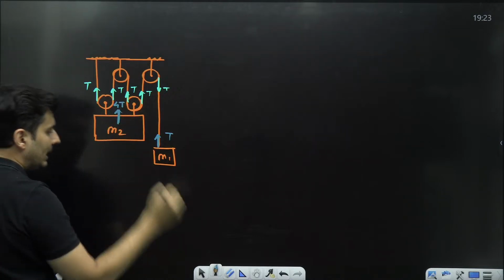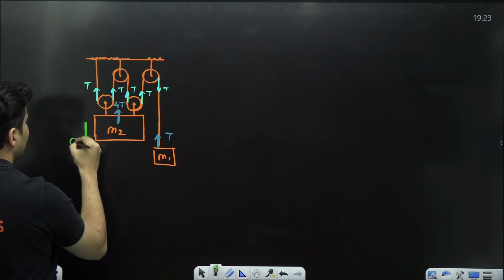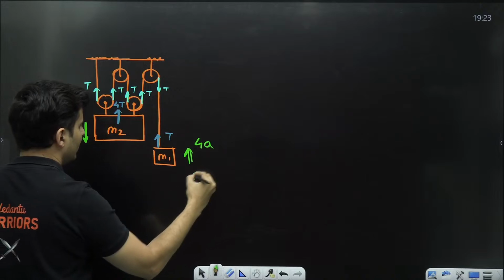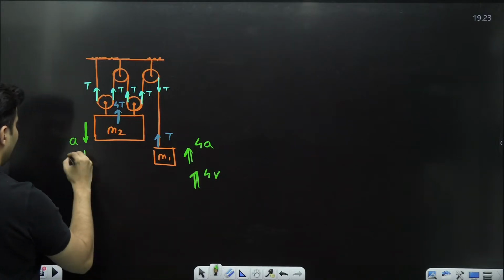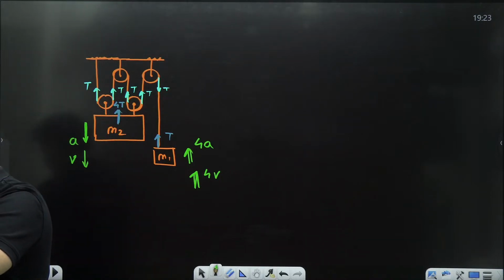So 4T, T, that means if this mass has acceleration A, this will have an acceleration 4A. If this has a velocity 4V, this will have a velocity V. So 1:4 is the ratio. Just check it out. Got it? Isn't it simple? Portal gaming, did you understand it now?